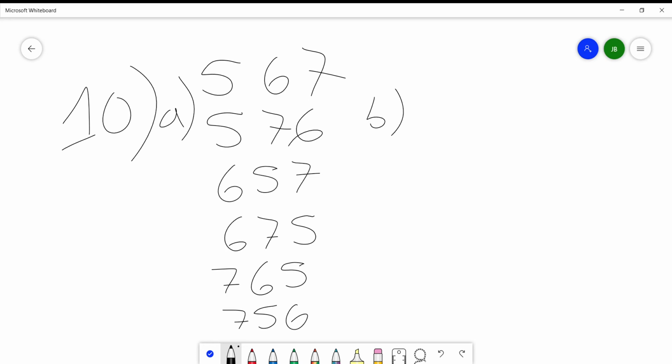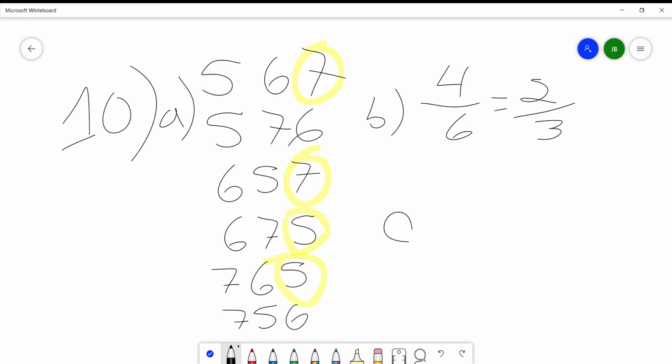What is the probability that the 3-digit number is an odd number? Well, let's take a look at what we did over here. I'm going to use my highlighter. How many odd numbers did we come up with? We're just going to look at the last digit, right? 1, 2, 3, 4. 4 out of 6 are odd, which makes sense because 2 out of 3 of the digits are odd. So it stands to reason that there should be a 2/3 chance of a random number being an odd number.